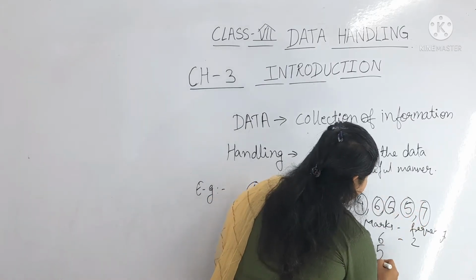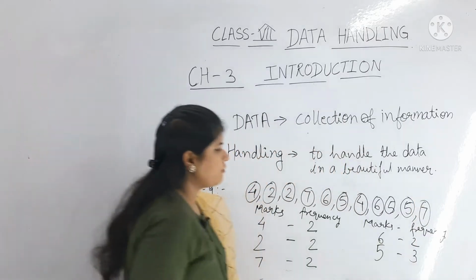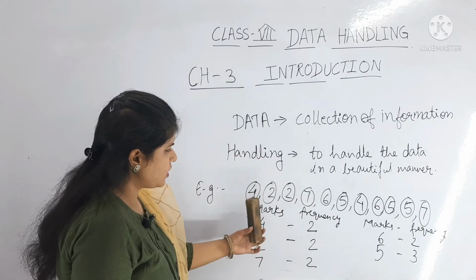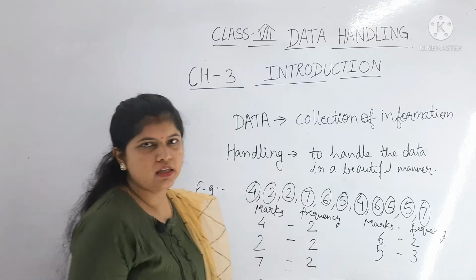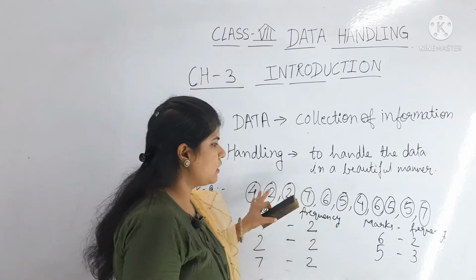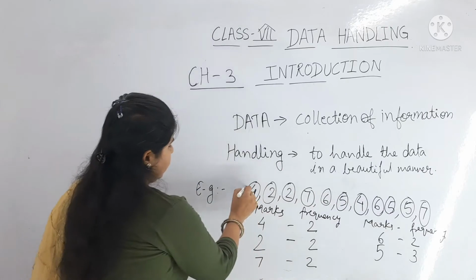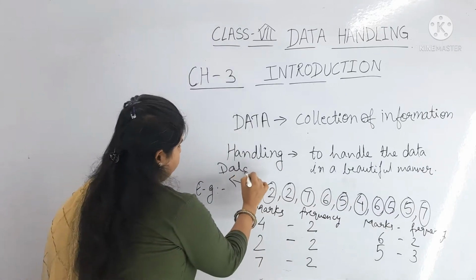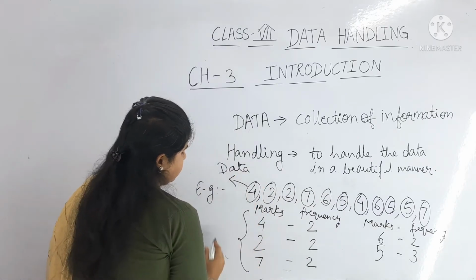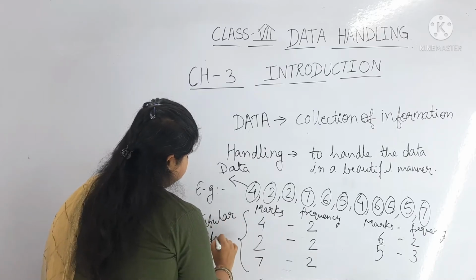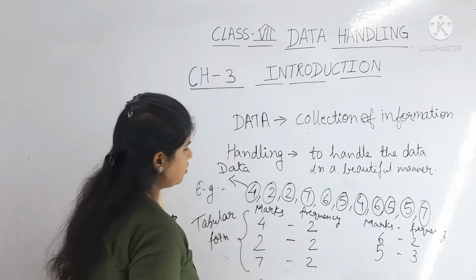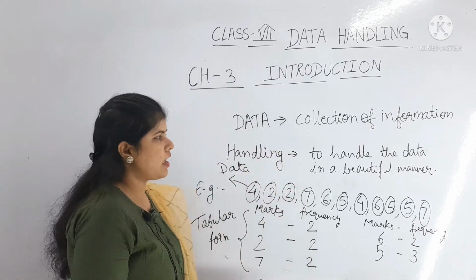Okay, here 5 has the frequency 3. So this is the tabular form of data handling. Like this we handle the data: this is the data and this is the tabular form for the data. Okay, so this is the total data handling.